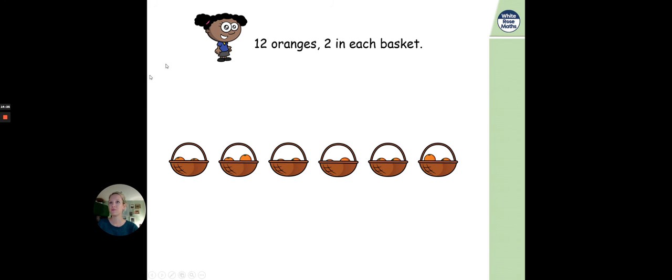Is that what you got? When you had 12 items and you separated them into groups of 2, did you have 1, 2, 3, 4, 5, 6 groups? Well done if you worked out that you needed 6 groups of 2 with your 12 items. 12 divided into groups of 2 looks like this as a number sentence. 12 divided by 2 equals 6.